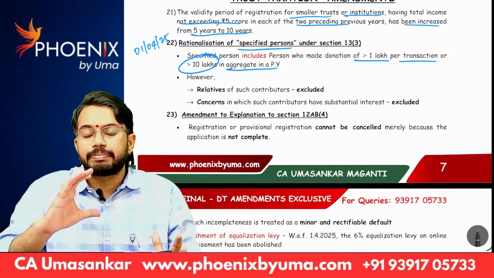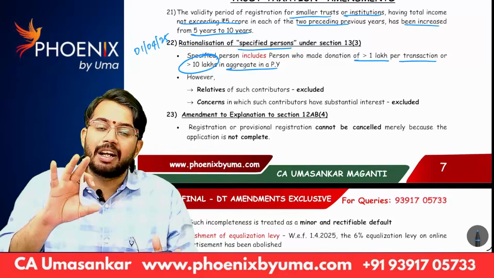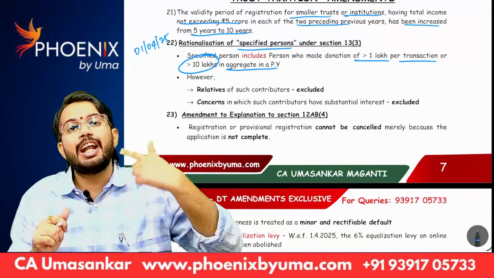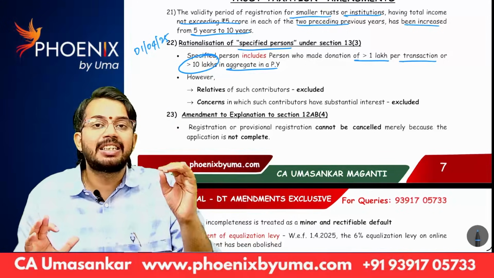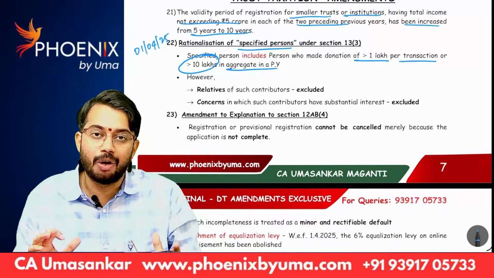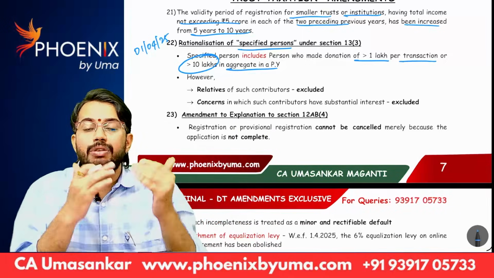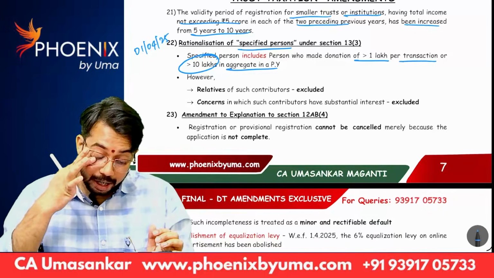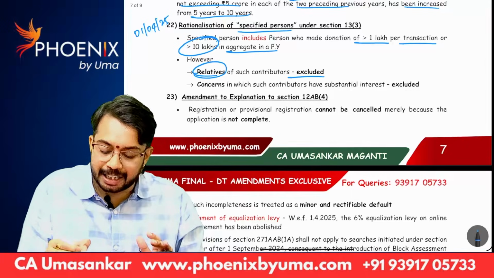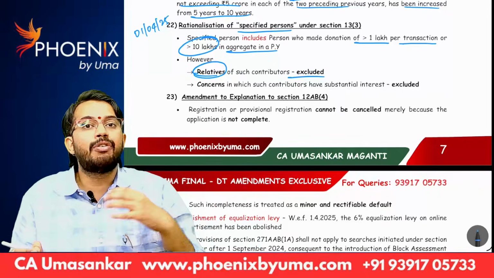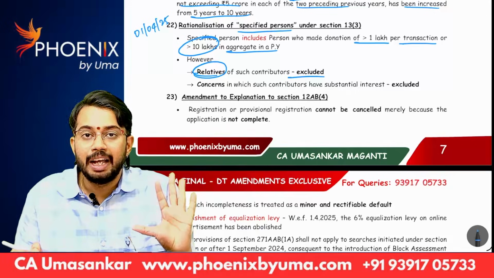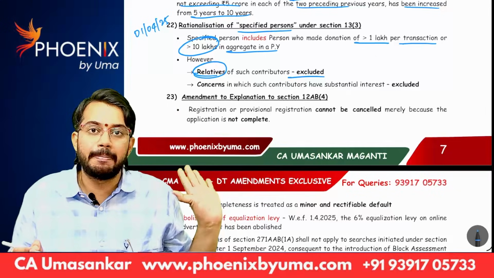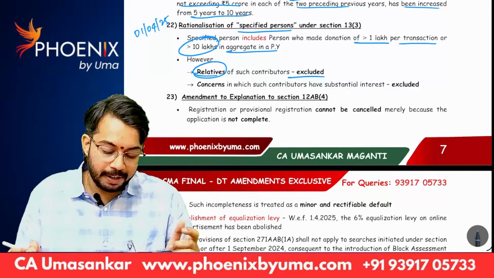So for any trust, any donor, two criteria: individual donation more than 1 lakh or aggregate donation in a financial year more than 10 lakhs. Such a donor will be treated as a specified person. Okay. Earlier the limit is 50,000. Now the threshold limit got changed: 1 lakh individually, 10 lakhs in aggregate. Another point, relative of donor is excluded. Let's say I gave a donation of 5 lakh rupees in a single transaction. I will be treated as a specified person. My relative is not treated as a specified person. Relative of donor is not treated as a specified person.